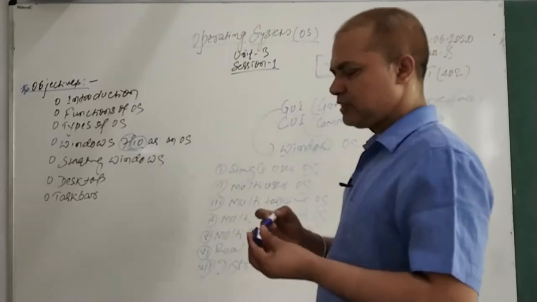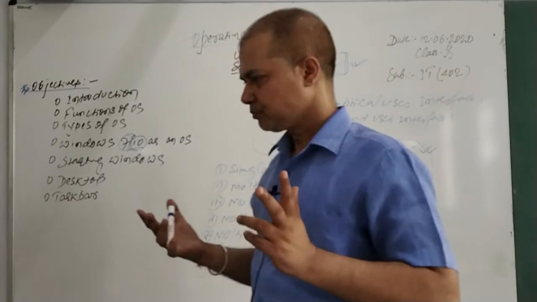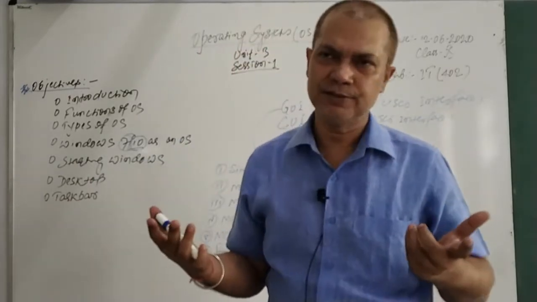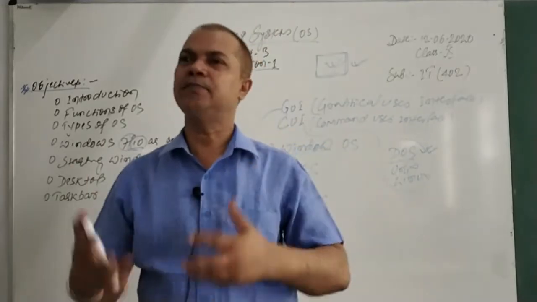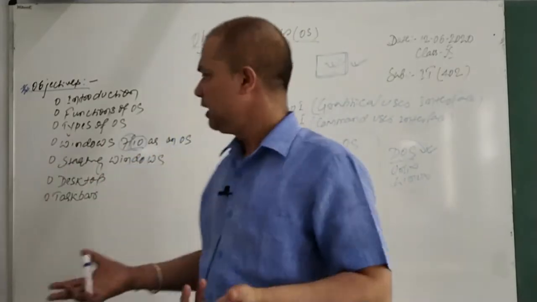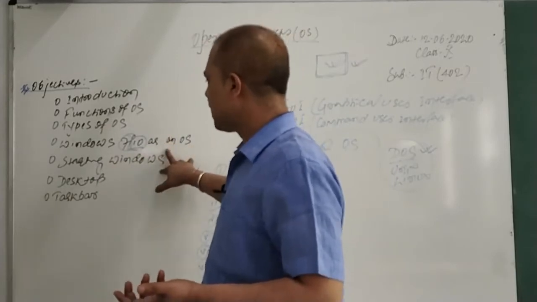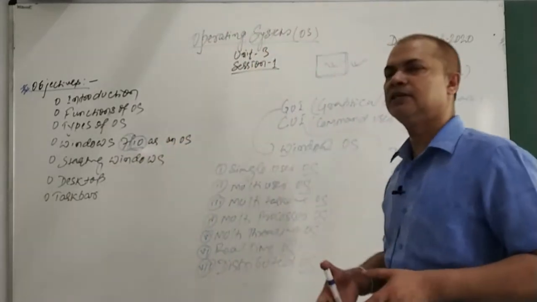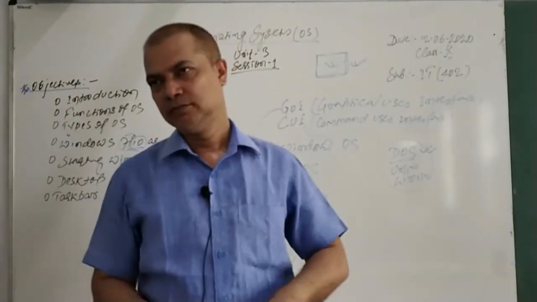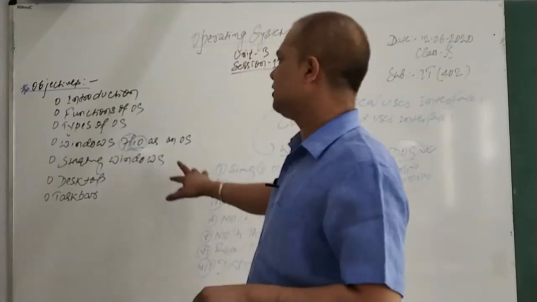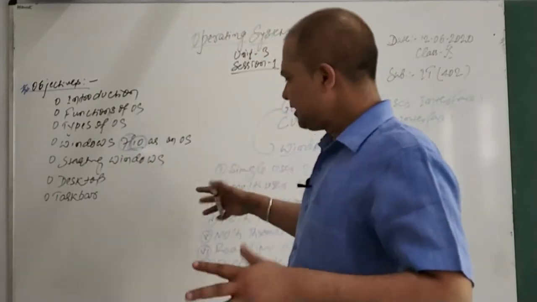Now in Windows 10, your start button changed, and your desktop also changed. In the case of 7, it is a different desktop. In the case of 10, it is a different desktop. That is a matter of experience once we work on it. But starting Windows is the same. You have to click on the start button that generally appears at the bottom left corner of your monitor, and you will be able to start your Windows. That is how to start.